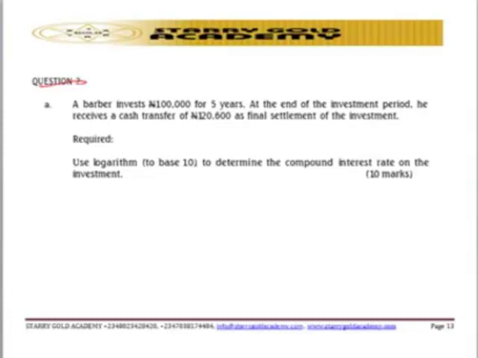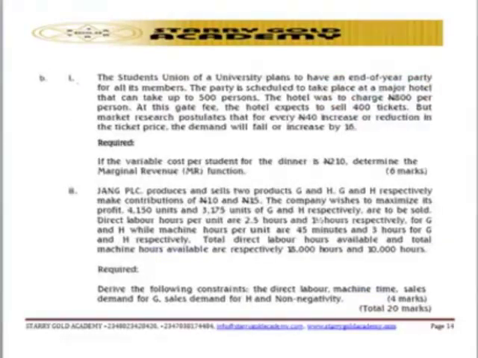So that is that for question number 2. You are expected to use logarithm to base 10 to determine the compound interest rate on the investment. That is 2A. But 2B is asking you to derive the following constraints. That's another thing I'm trying to point out, that you are asked to get the constraints in terms of the direct labor, machine time, sales demand, and also non-negativity.